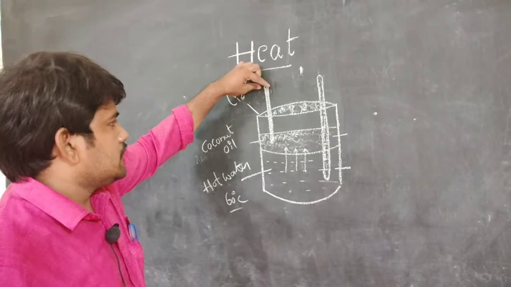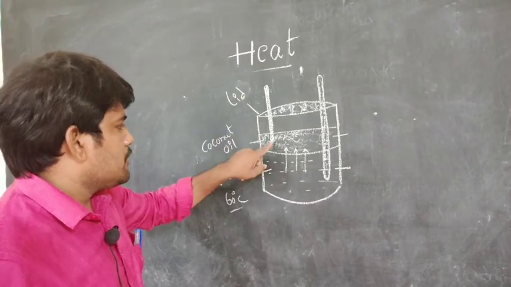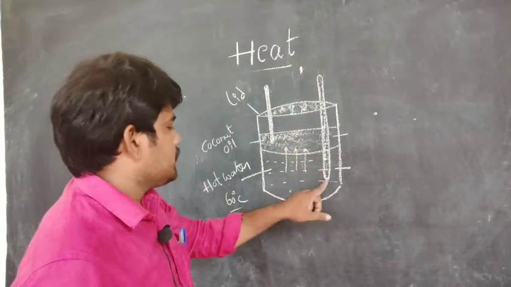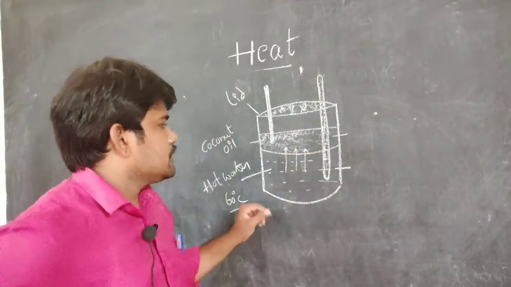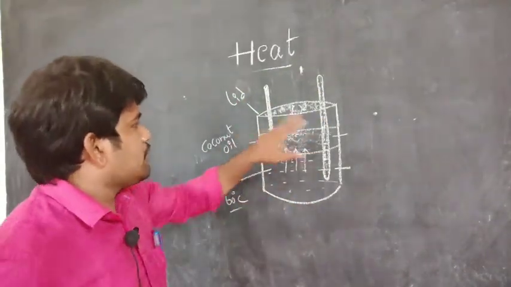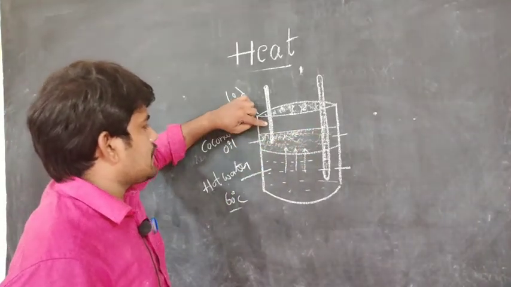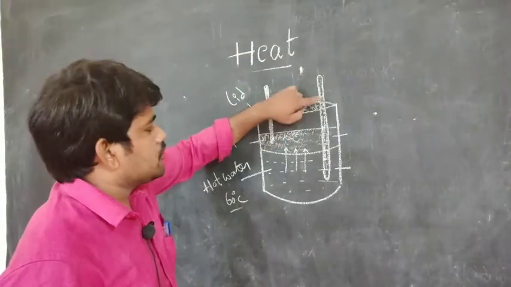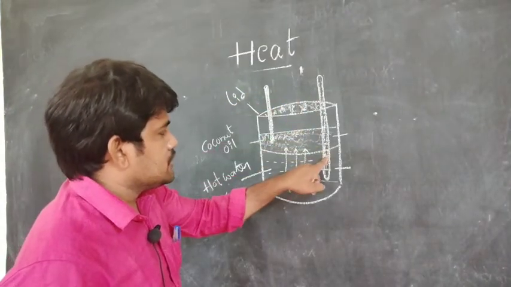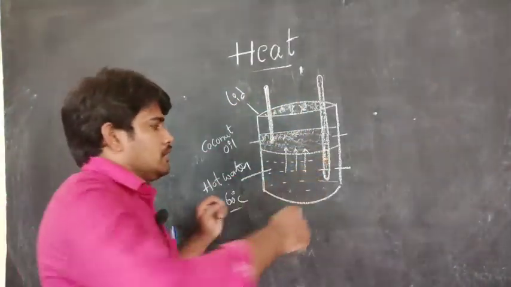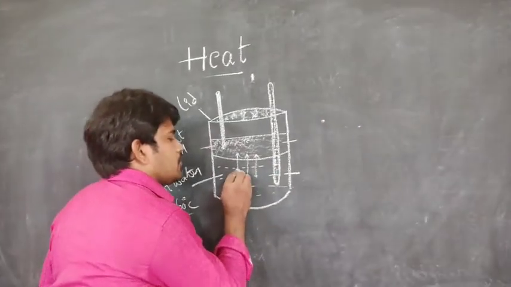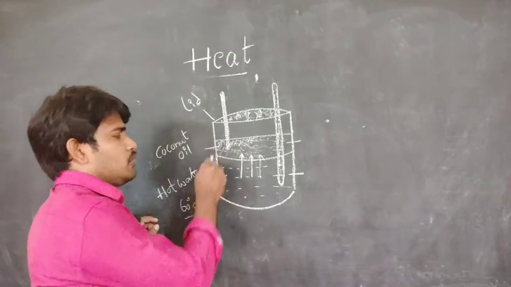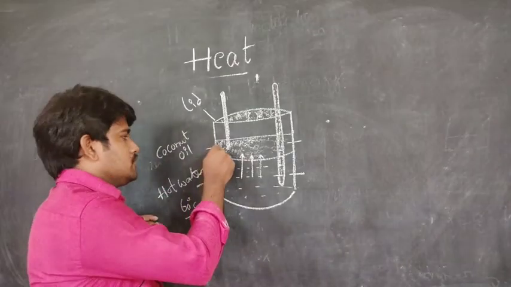One of the thermometers has its bulb touching the coconut oil. The other thermometer is kept in the hot water. We observe that in this thermometer the mercury level rises, and the mercury level decreases in the other thermometer, because the heat flows from the hotter body to the colder body. This is the hot water, and the coconut oil is colder.